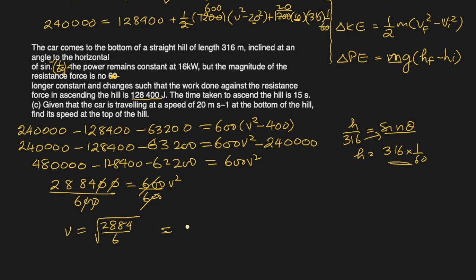What I'm getting here is 21.92411, rounded off to 21.9 meters per second. This was the speed at which it reached the top of the hill.